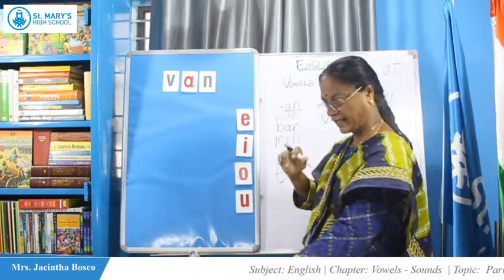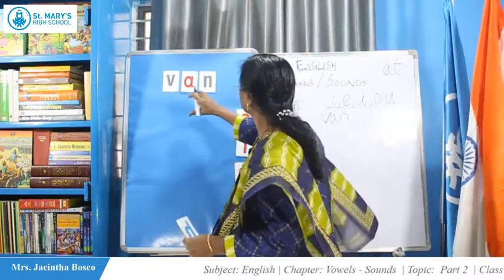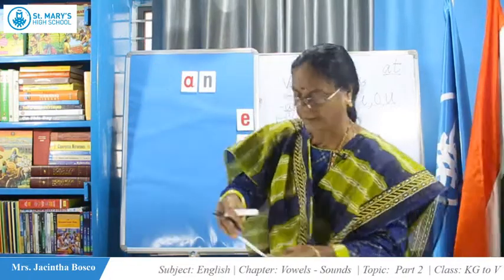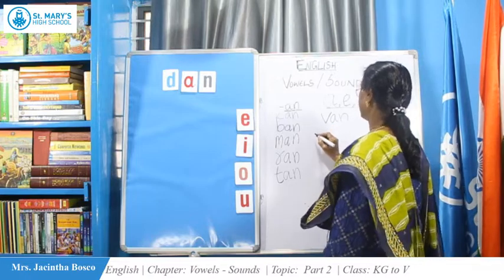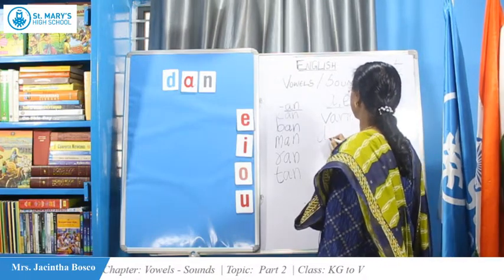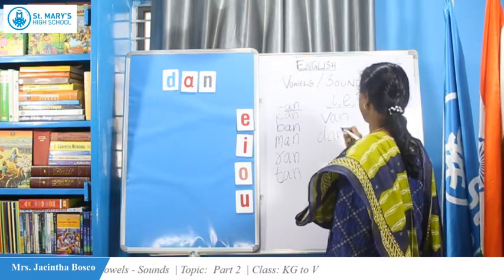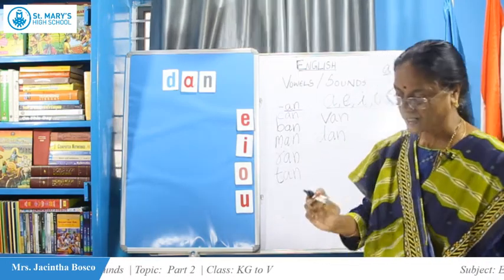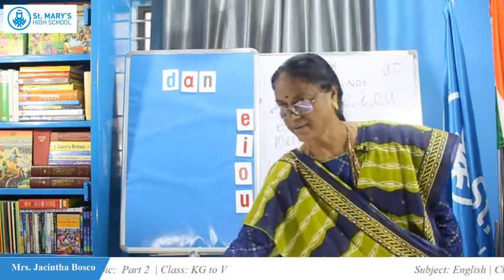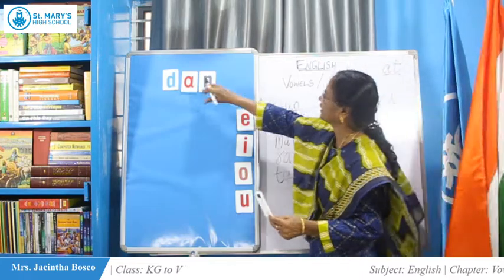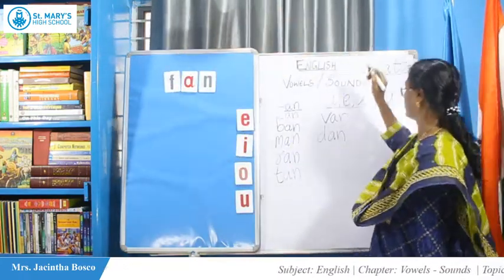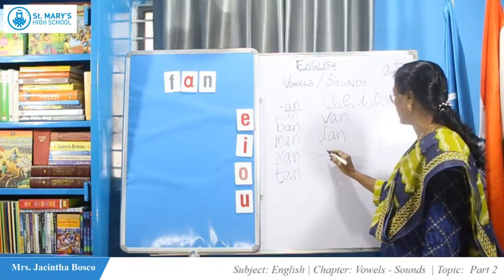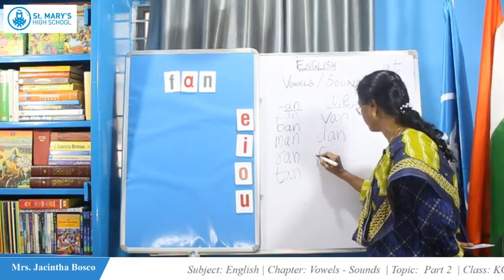Okay, we will add one more letter here. That is D. What can we say now? D-A-N, Dan. Repeat that. Shall we go for another letter? Yes, that is F. F-A-N, fan. Say again.